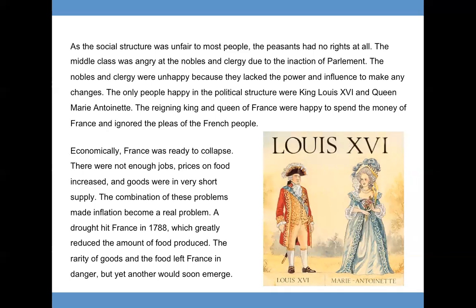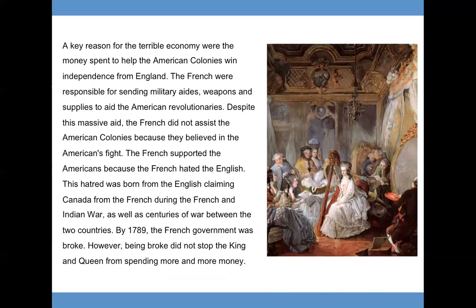A drought hit France in 1788, which greatly reduced the amount of food produced. The rarity of goods and food left France in danger, but yet another problem would soon emerge. A key reason for the terrible economy was the money spent to help the American colonies win independence from England. The French were responsible for sending military aid, weapons, and supplies to the American revolutionaries.